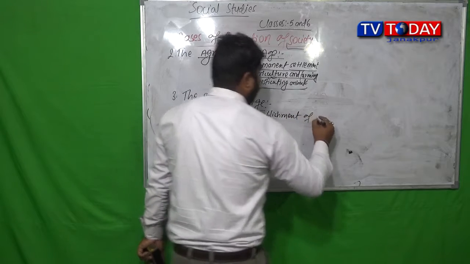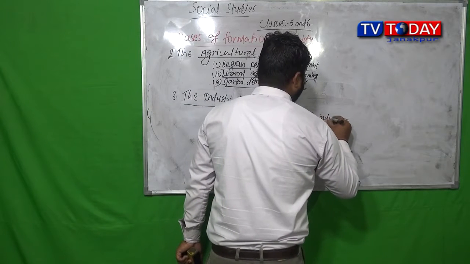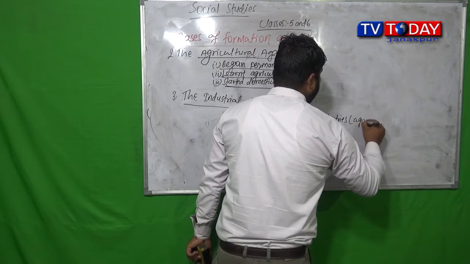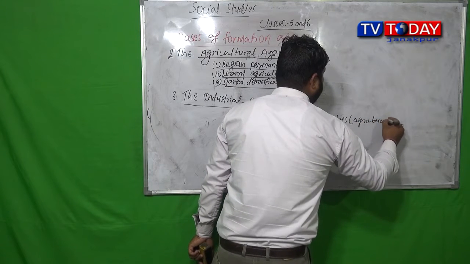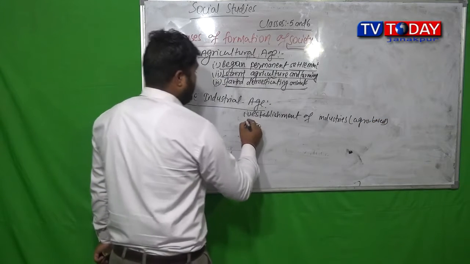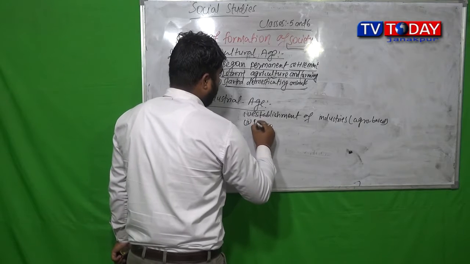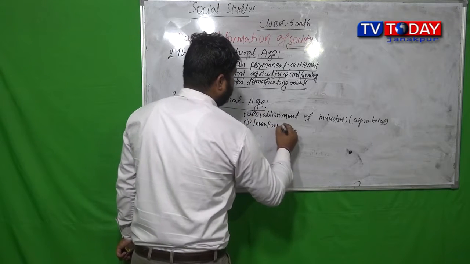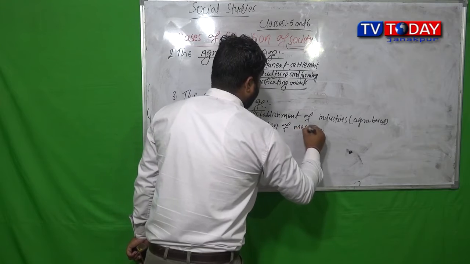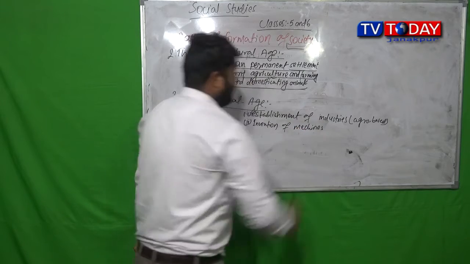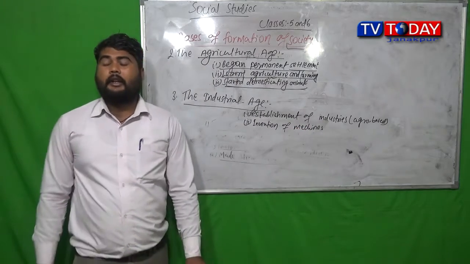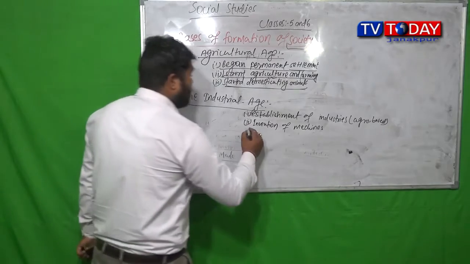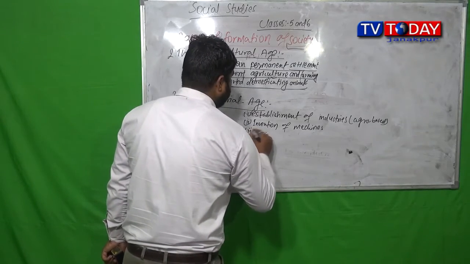Establishment of industries, basically agro-based industries. Invention of machines. So establishment of industries, invention of machines, then establishment of large scale even.